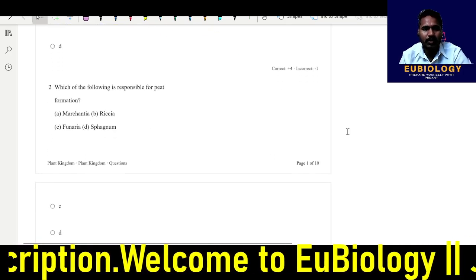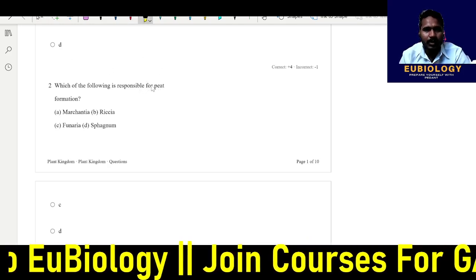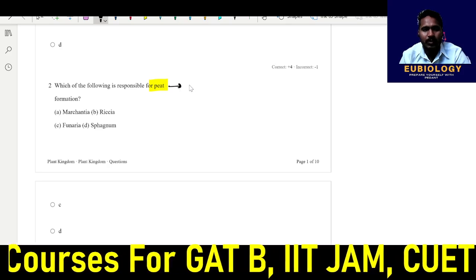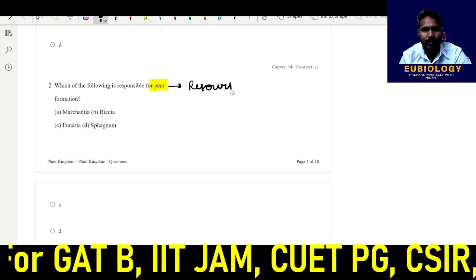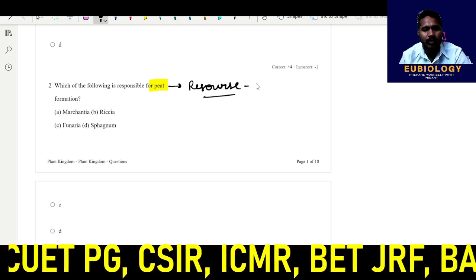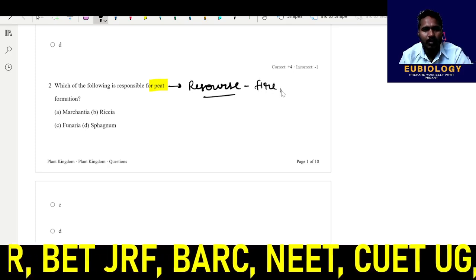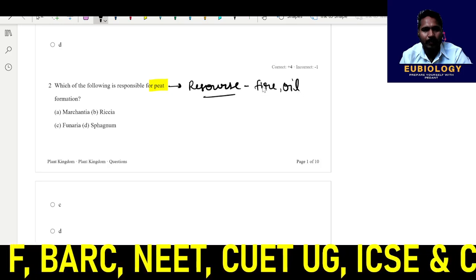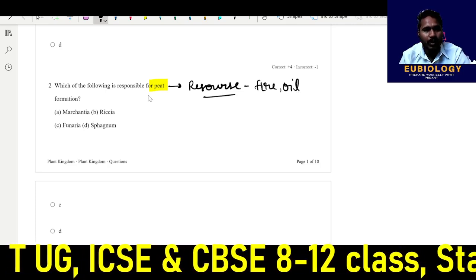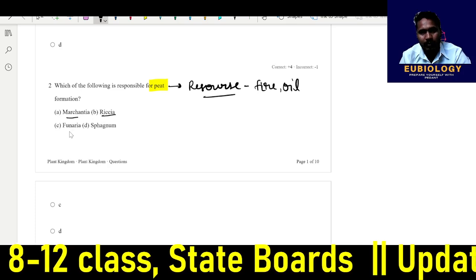Next question is asking which of the following is responsible for peat formation. What is peat? Peat is something which is used as a resource for fire, or for oil or something. So these are the resources which are formed by the Bryophyta. In this, all are examples of Bryophyta: Marchantia, Riccia, Funaria.